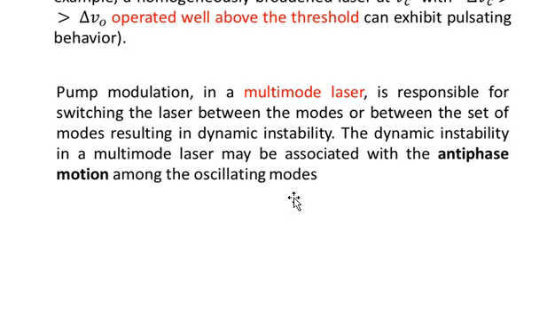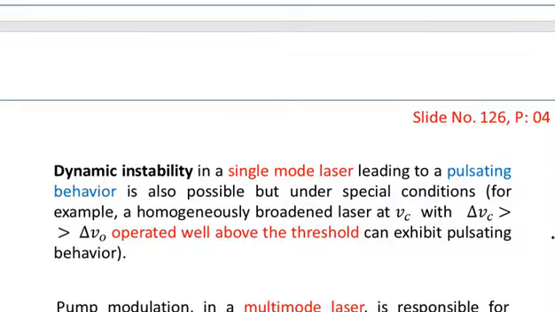from each other. So due to different phases of the oscillating multi-mode frequencies within the laser, they will be in anti-phase with each other, and due to the anti-phase motion among different longitudinal modes within a multi-mode laser, the fluctuation, the dynamic instability will occur, because the cancellation of this anti-phase motion will attenuate the modes corresponding to some of the frequencies, and will enhance the amplitude where the phase matches. So the dynamic instability in a multimodal laser will be very evident, but dynamic instability for a single mode laser will occur only under the two special conditions which we have discussed.